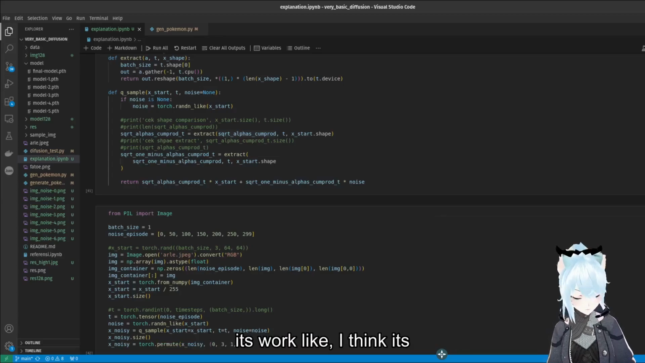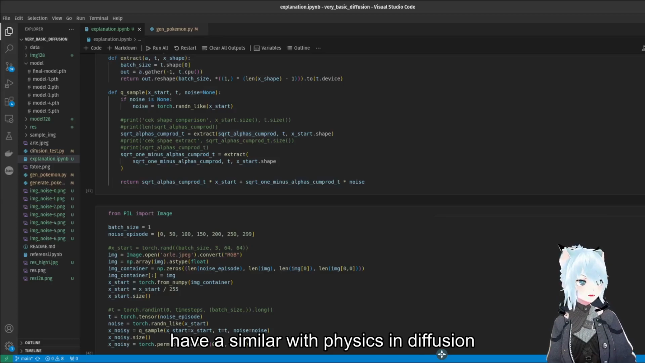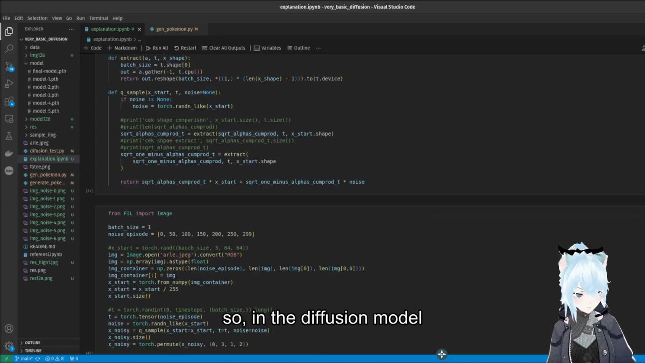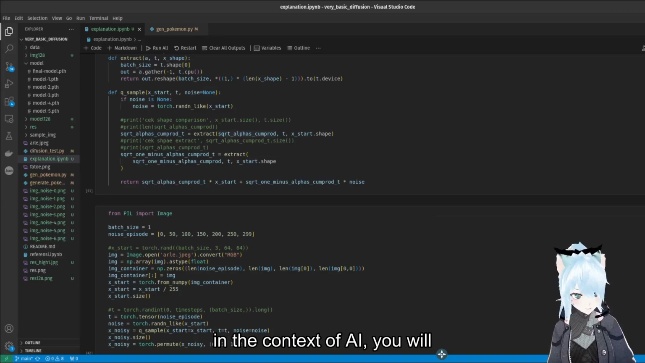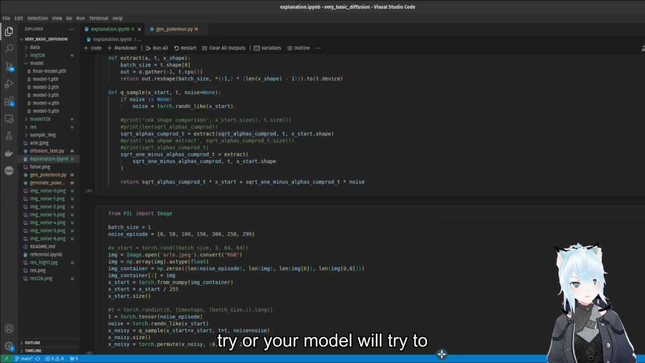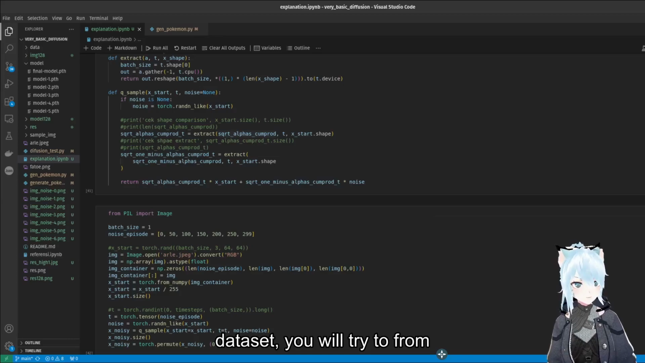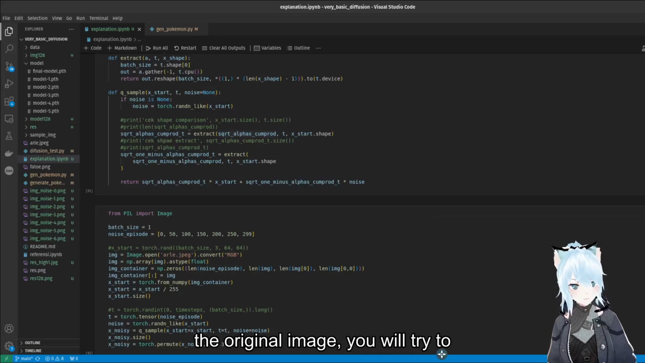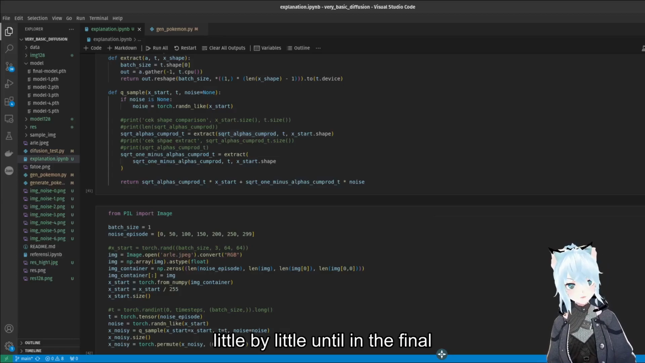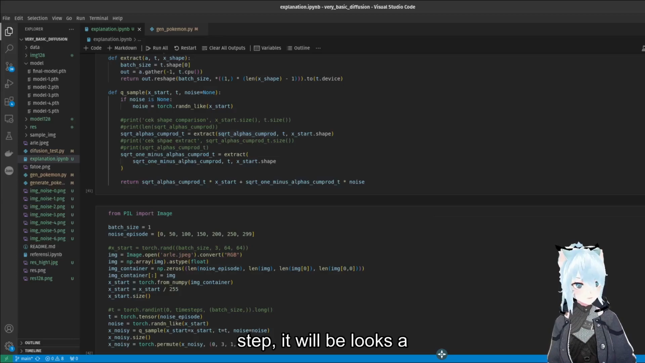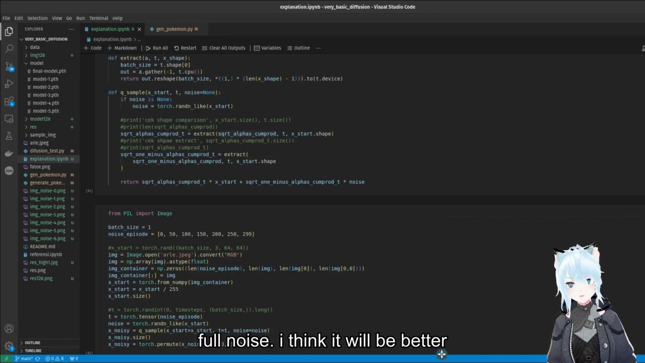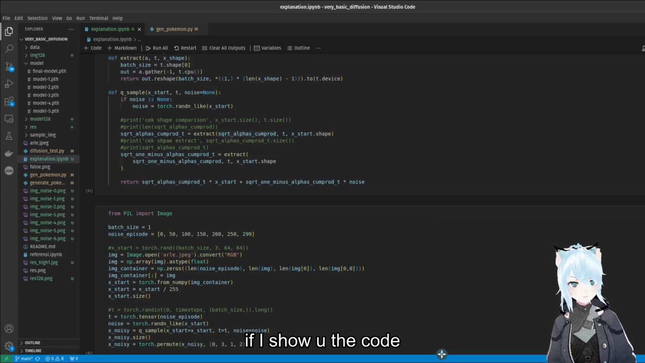For the diffusion model, I think it has a similarity with diffusion in physics. In the context of AI, your model will try to denoise the image. In the training dataset, from the original image, you will make noise, little by little, until in the final step it looks like full noise. I think it will be better if I show you the code.